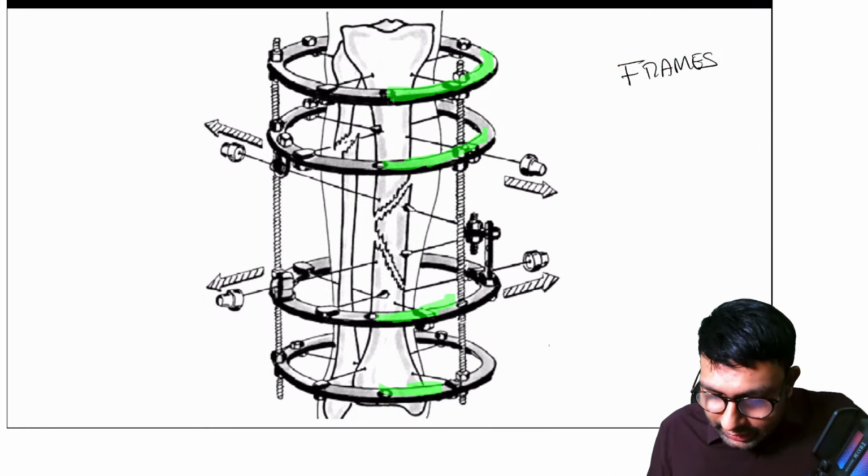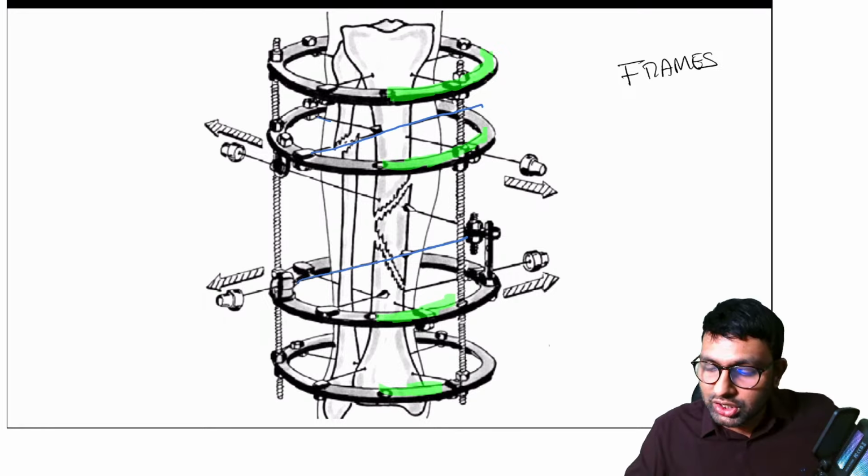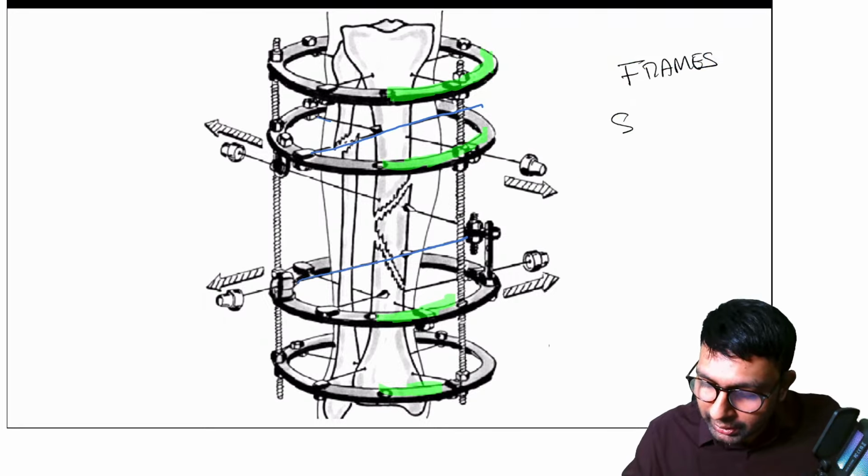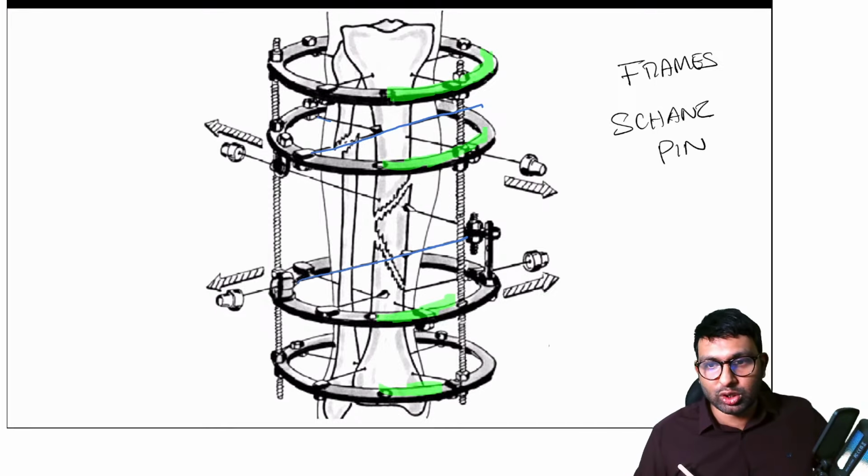Then look at this. These pins here, these pins here, or these pins here. These are your Shan spins. This is a Shan spin, not a Steinman pin. We use a Shan spin in cases of Ilizarov fixator.